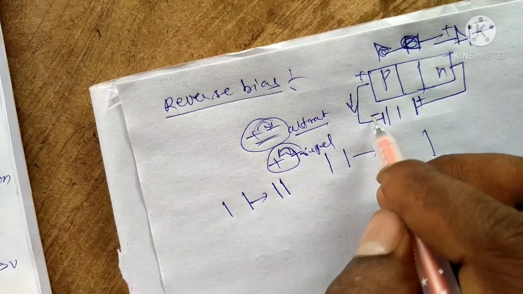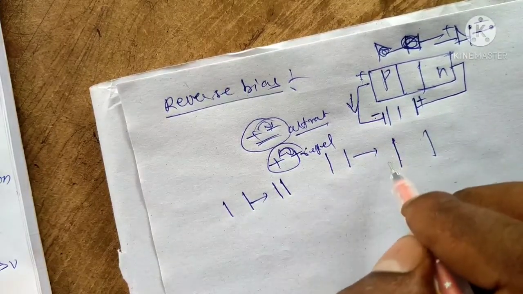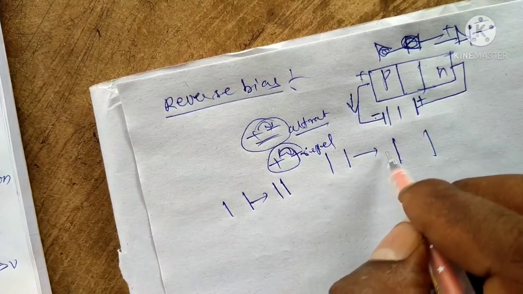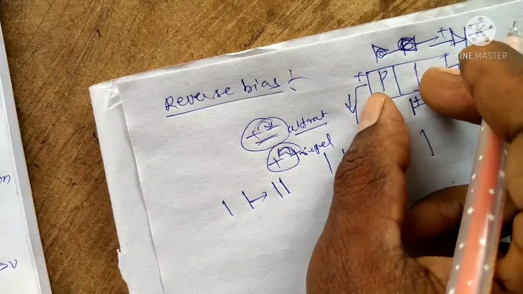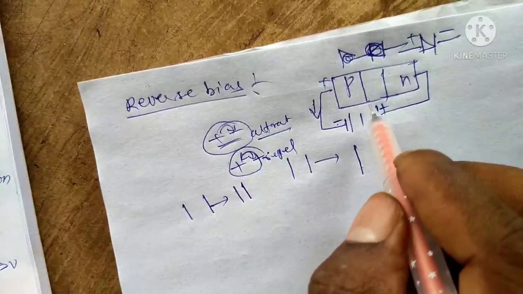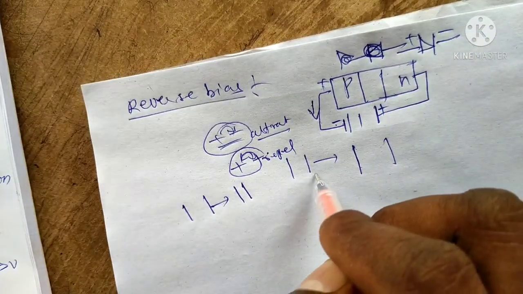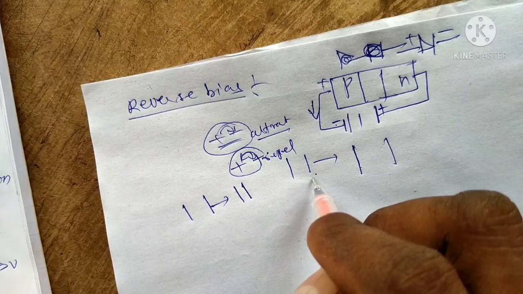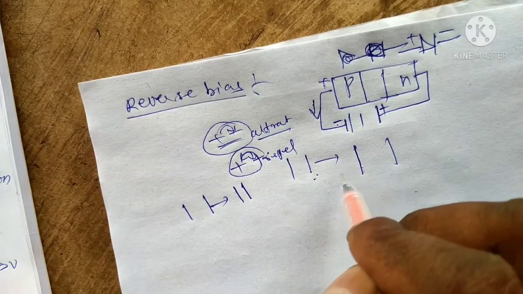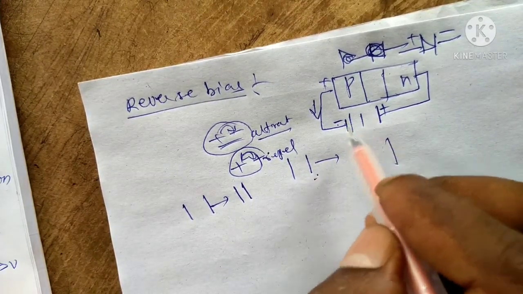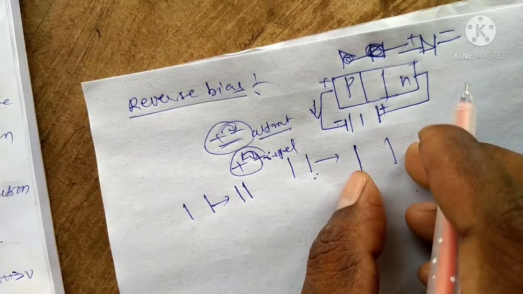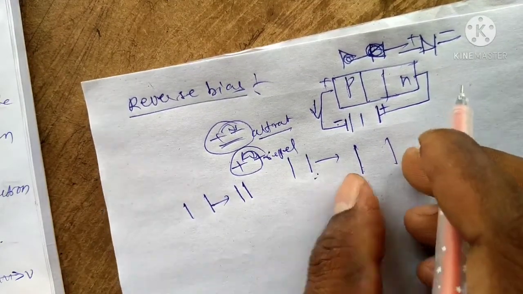Attraction means the width of the depletion layer increases compared to the initial case without the battery. Like this, the width of the depletion layer is very high.